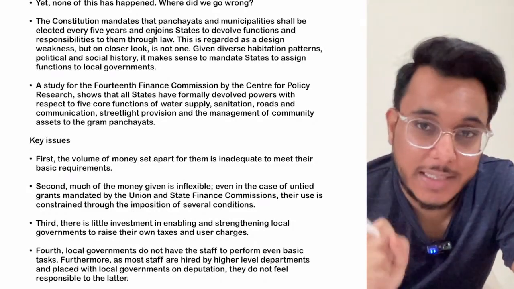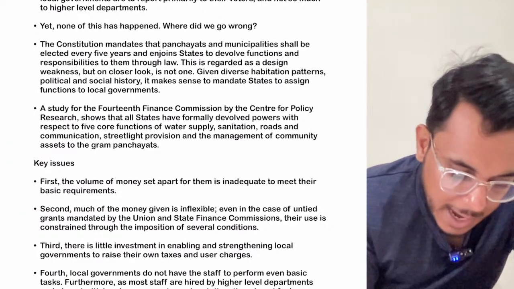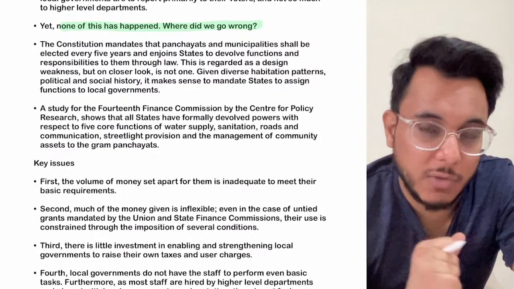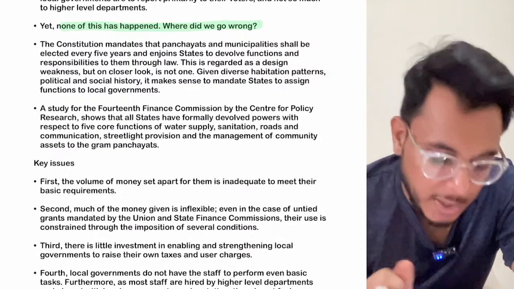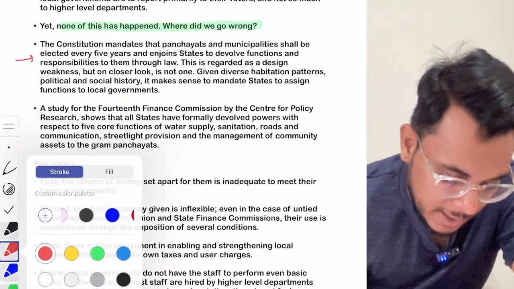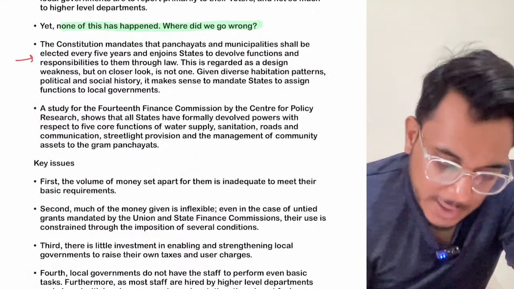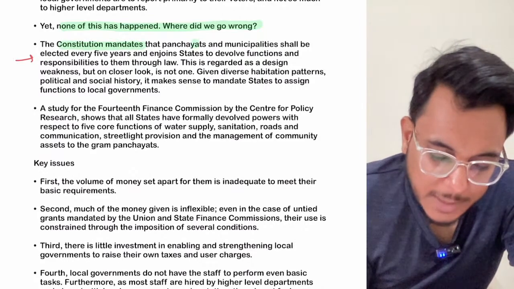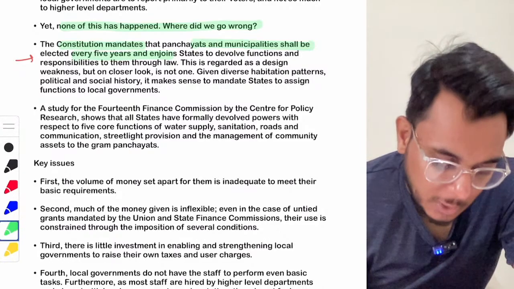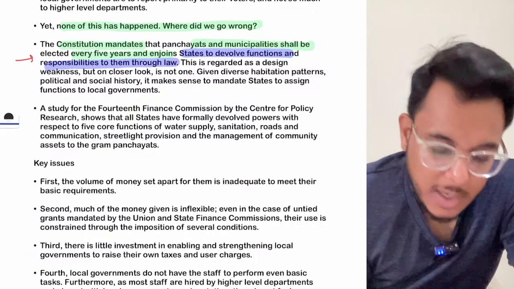But in India, has there been effective devolution? No. There are certain challenges that have come in India. The article says that effective devolution has not happened. Real powers have not been transferred into the hands of the Panchayati Raj institutions or the urban local bodies. Now, most of the times there is one reason that is given for why it has not happened. What is the reason that is given? Basically, the constitution has mandated that the panchayats and municipalities will be elected every 5 years, and at the same time the constitution has provided that the state will devolve the functions and responsibilities to them through law.